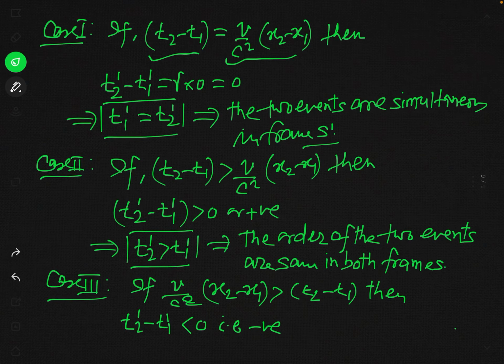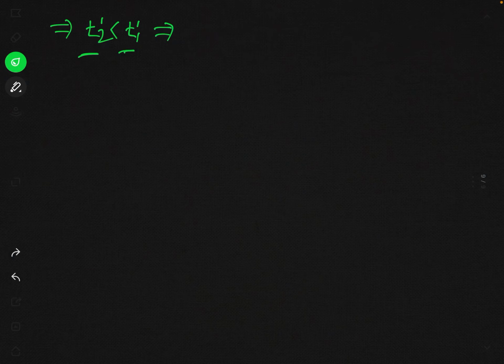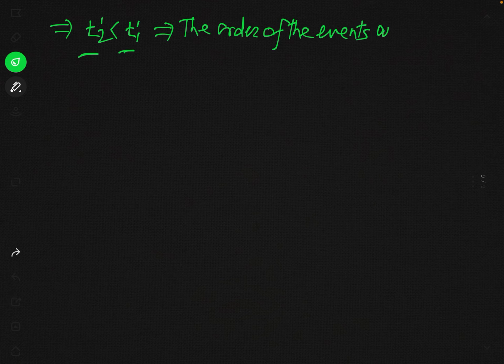This will be possible only when we assume that v over c square x2 minus x1 is greater than t2 minus t1. So this result implies that the order of the events are just reversed.